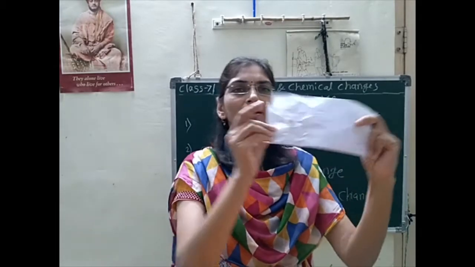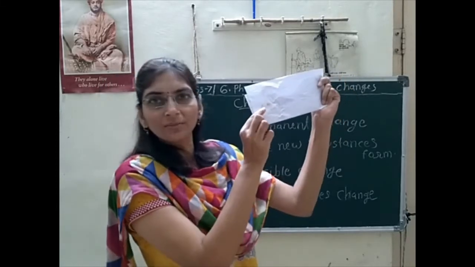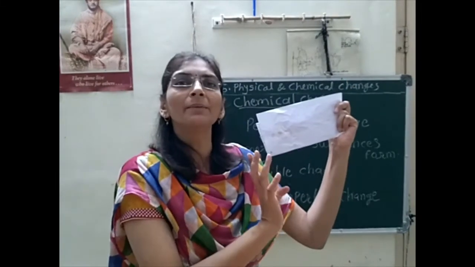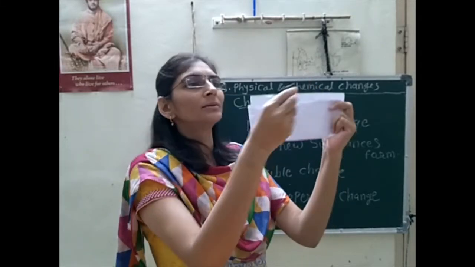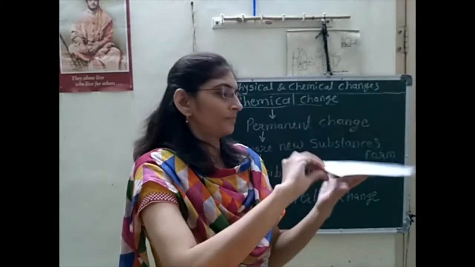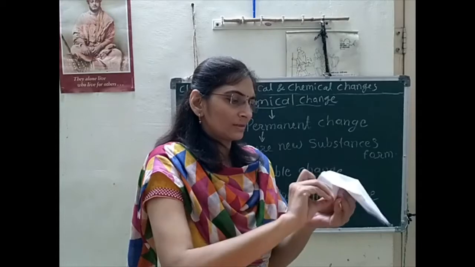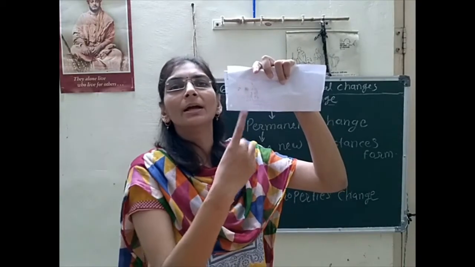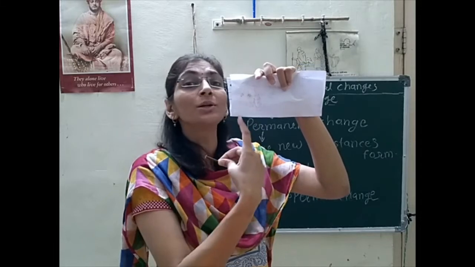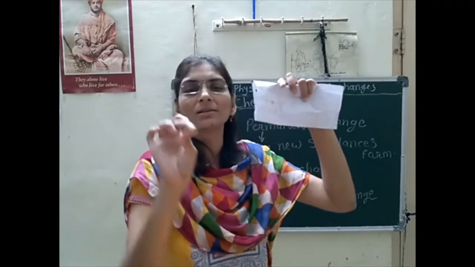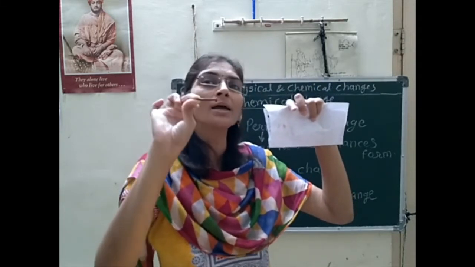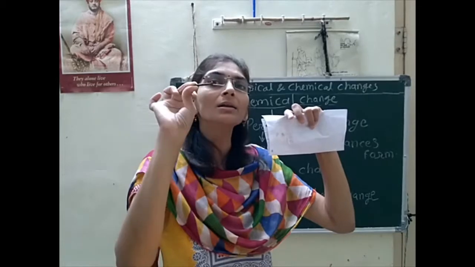Initially it was totally white paper, and after I rubbed that nail on it, that paper turned brown in color. So what is that brown color substance? It is nothing but the rust of that iron nail.